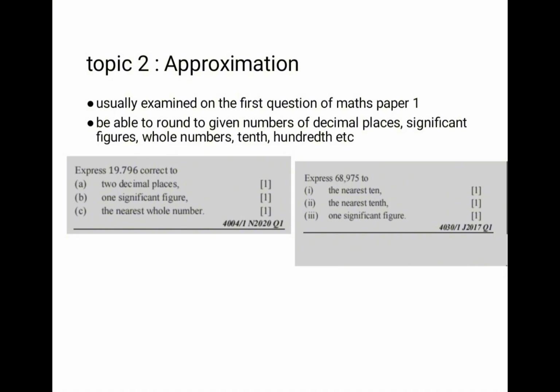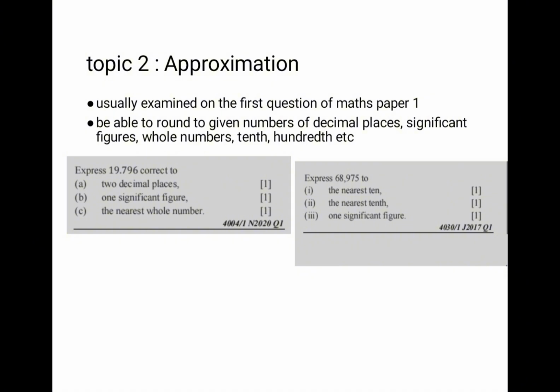The first one was from November 2020. It was saying express 19.796 correct to 2 decimal places. So the first decimal place is 7, the second is 9. We are going to look at 6. It is greater than 5, so we round up and we write 0 carry 1. So that 1 is going to affect 7, so that we have 19.8.